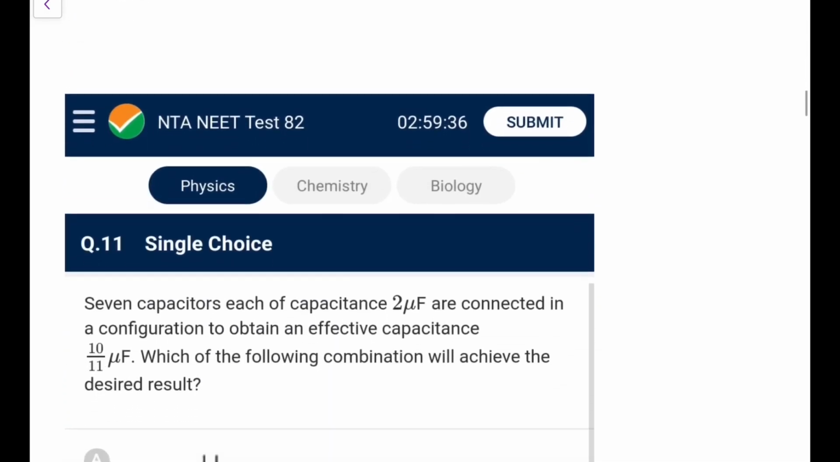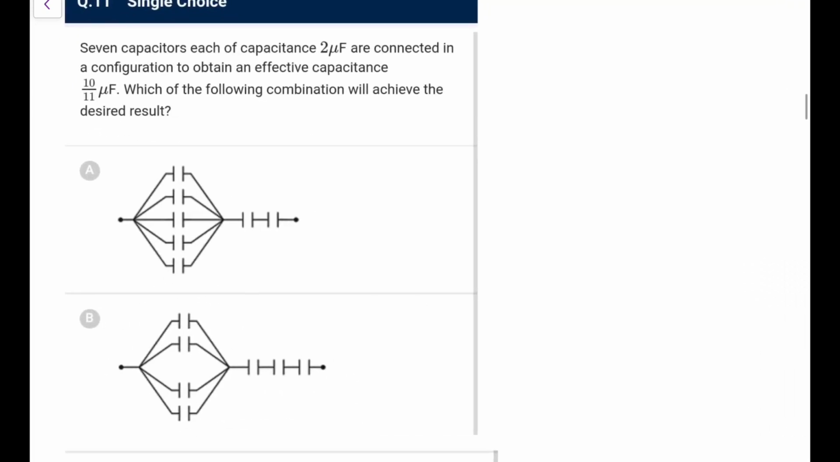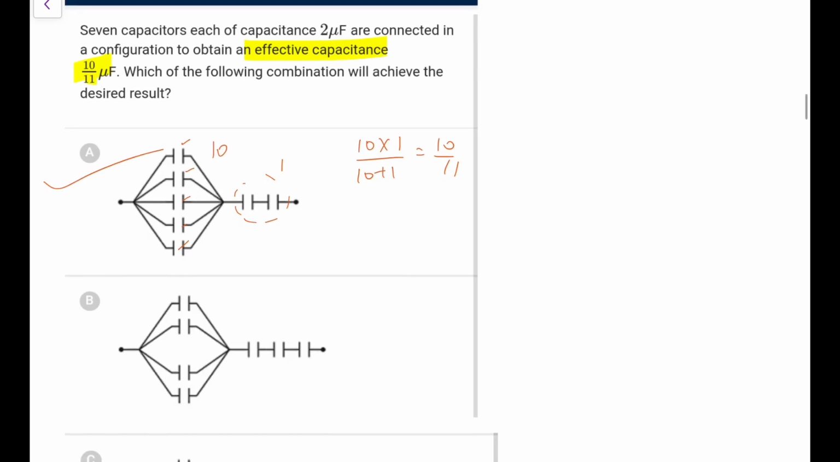Next, 7 capacitors each of 2 microfarad capacity are connected in a configuration to obtain an effective capacitance of 10 by 11, which will achieve? So here we have these two in series, so that would be 1, and what we have here, 2, 2, 2, 2, 2, so that will become 10. So 10 and 1 in series, so 10 into 1 upon 10 plus 1, that is 10 by 11. So the first one, we are lucky, we tried with the first one and the first one came out to be the correct one.